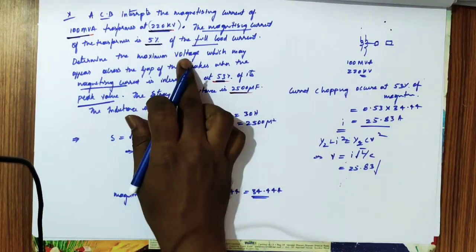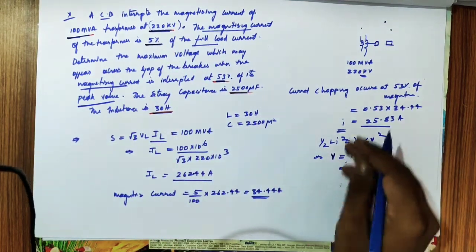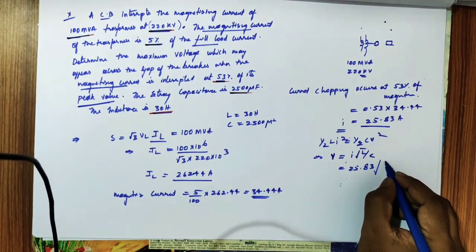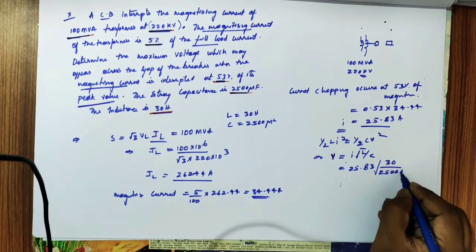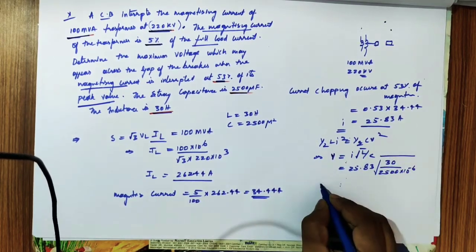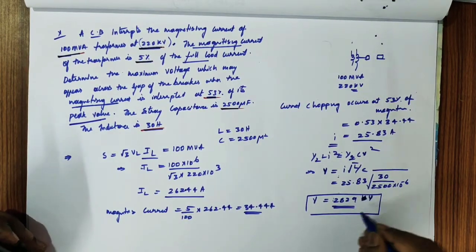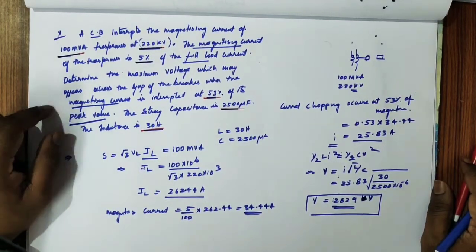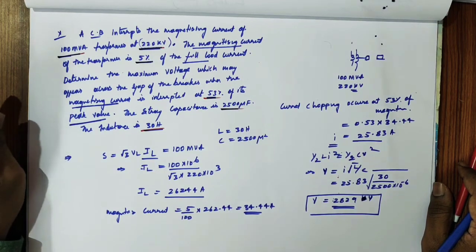Determine the maximum voltage which may occur across the breaker. This is the voltage which will appear across the breaker due to current chopping. So the L by C value is 30 by 2500 × 10^-6. So you get 28229 volts. This is the voltage that appears across the gap of the circuit breaker when the magnetizing current is interrupted at 53% of its peak value.